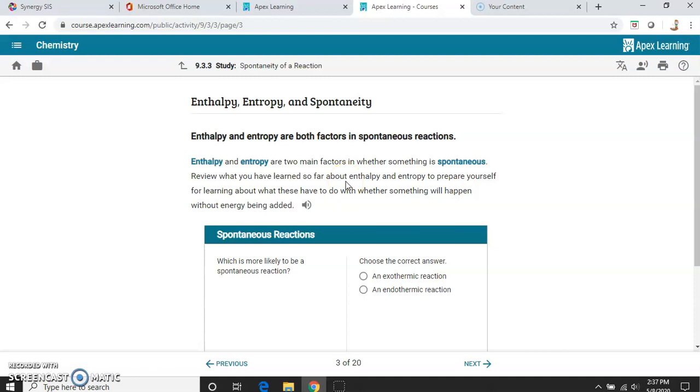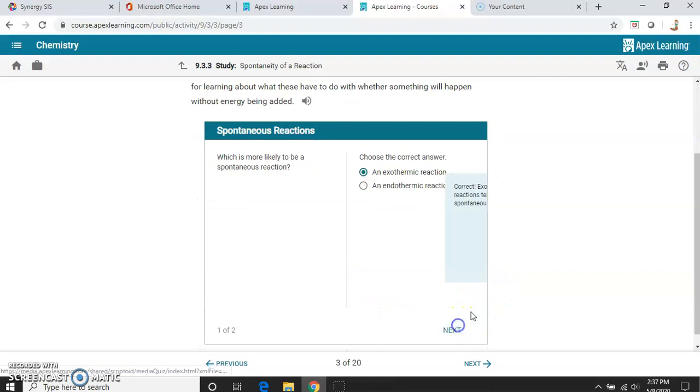So we're going to combine what's happening. Using our exothermic and endothermic from weeks before, which is more likely to be a spontaneous reaction? Well, think about it. If something requires heat to be put in, like an endothermic reaction, if I have to put it on a stove for it to happen, it's not going to happen on its own. It's not going to be spontaneous. So heat being released, exothermic, is the spontaneous one. That's going to happen on its own, because it doesn't require energy to come in for it to happen.